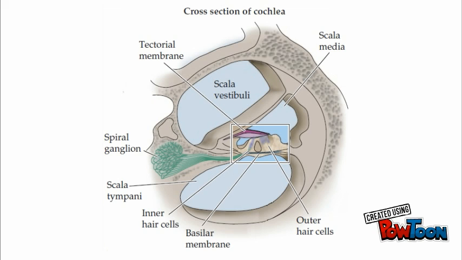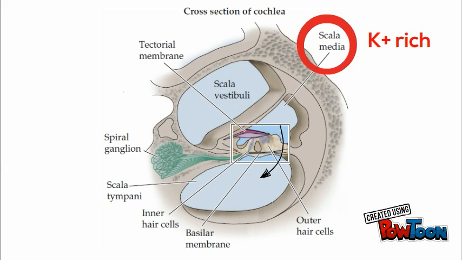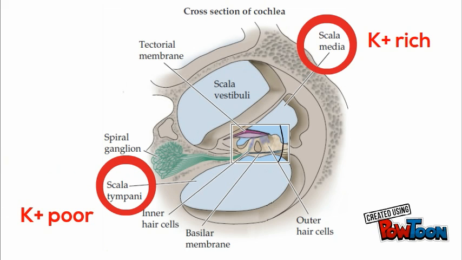Potassium is responsible for quick depolarization and repolarization of the hair cell. It flows from the scala media through the hair cell to the scala tympani. The scala media is potassium rich, while the scala tympani is poor in potassium. So the potassium flow is mainly driven by a concentration gradient.